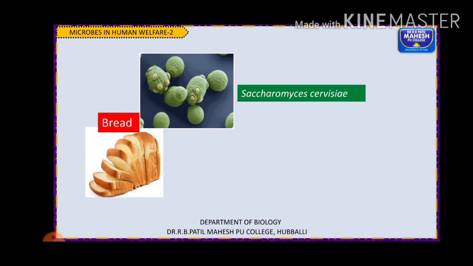Okay, so the yeast species used here commonly is Saccharomyces cerevisiae. They are generally grown on molasses. Then when sufficient growth of this yeast has occurred, it is harvested and converted into powder or cakes. Generally we get yeast powder, which is used in the bakeries. So how is that yeast powder prepared? By growing it in a nutritional medium. Okay, so a small quantity of that yeast is added to the wheat flour and then it is kneaded, while preparing any of these bakery items.